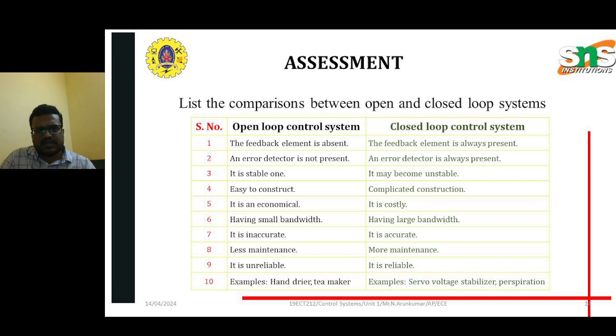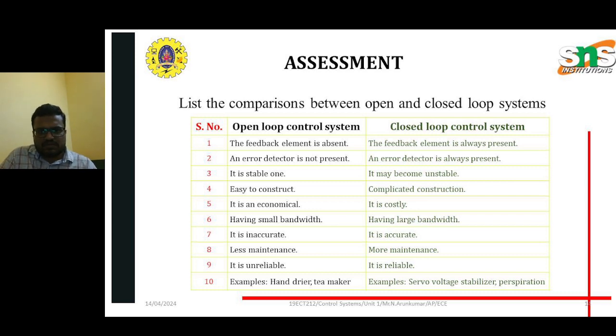Next one is assessment. List the comparisons between open and closed loop systems. So here I have produced the comparison of open loop and closed loop systems. First one: the feedback element is absent in open loop, and here the feedback is present in closed loop. It is not stable because it is a random value, and error detector is not present. One of the main advantages is the error detector, because only then can we check the error in the closed loop path. Next one: easy to construct.